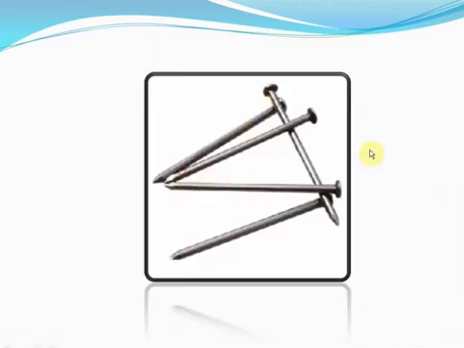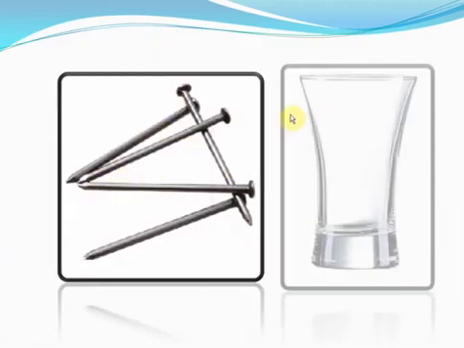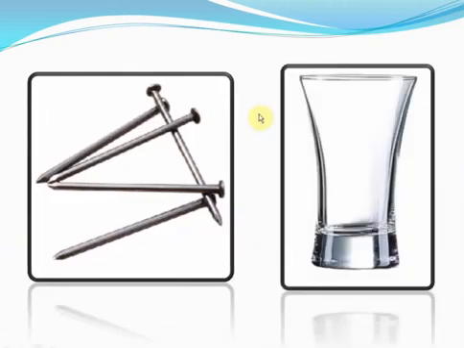Take a look at these nails. These nails have such a fixed shape. As you can see, they are pointed at one end. There's this round part of the nail at the other end. Similarly, this glass, it's also fixed. It has a rigid shape which cannot easily be changed, isn't it? This glass has this shape no matter what, and this is possible only because the particles of glass and the particles of these nails, they attract each other, isn't it?